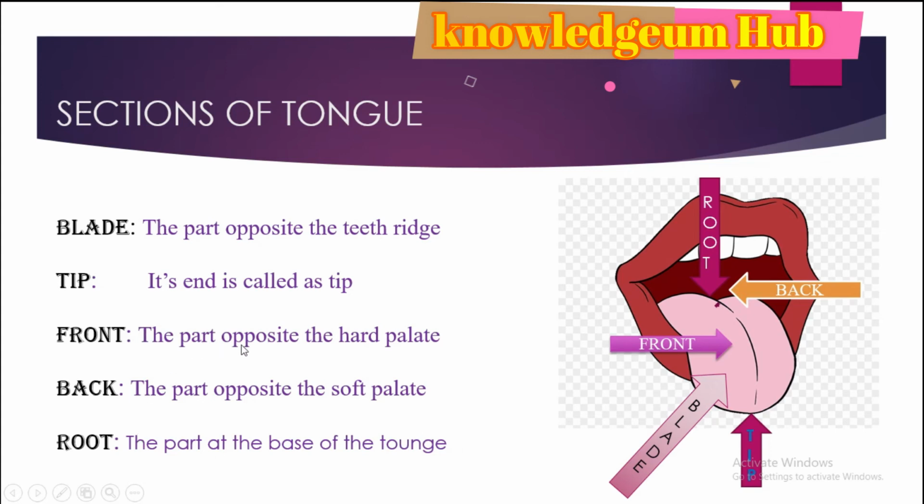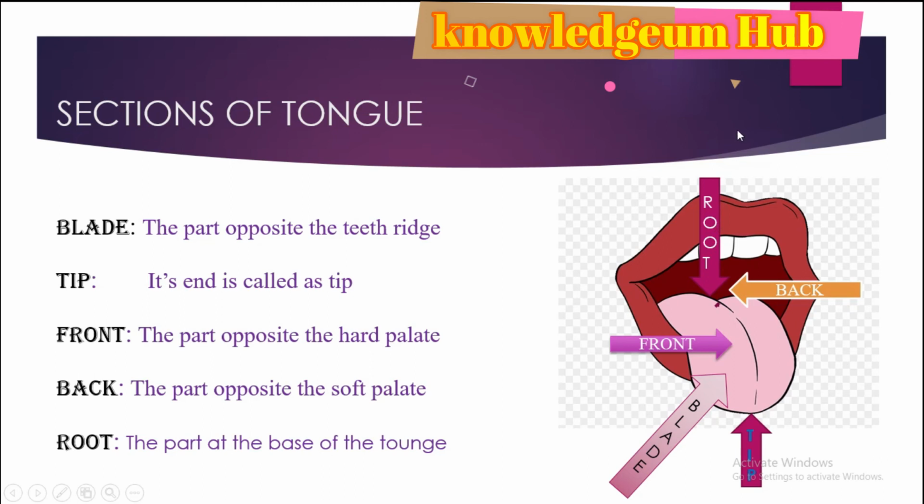Next, front. The part opposite the hard palate is the front of the tongue. Next, back. The part opposite the soft palate is the back of the tongue. Next, root. Root is the part at the base, at the end of the tongue.